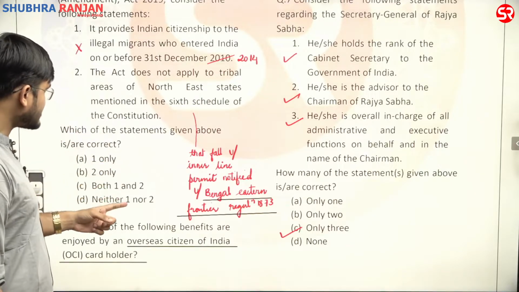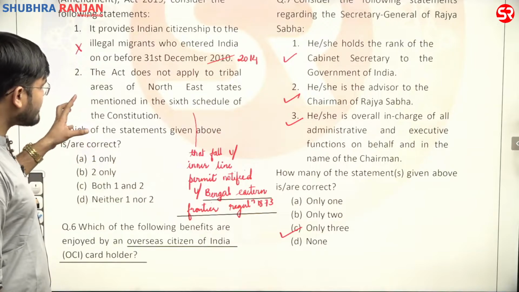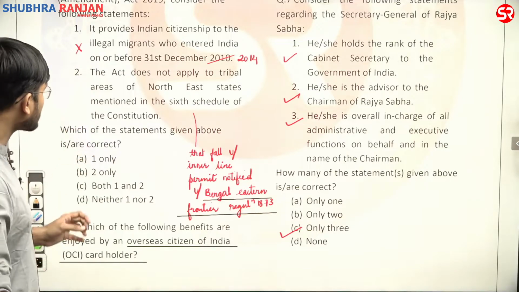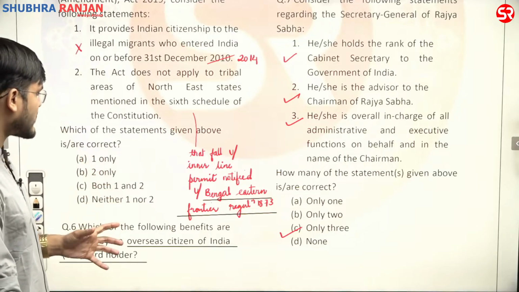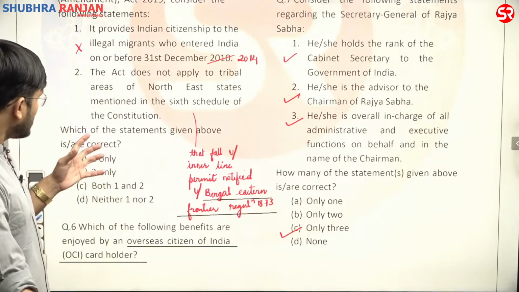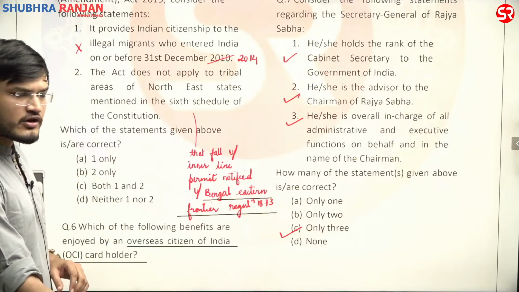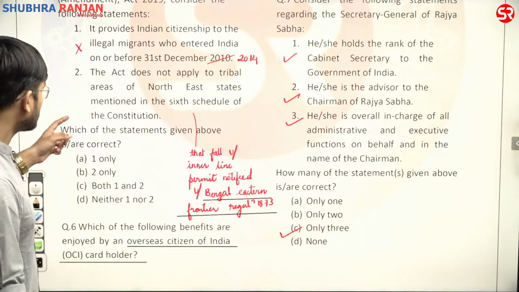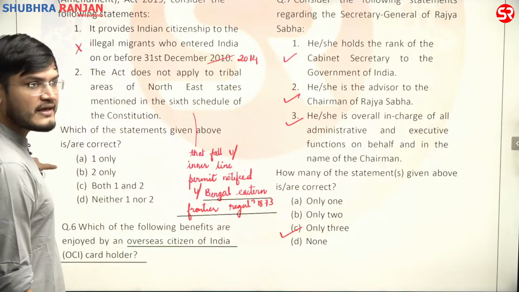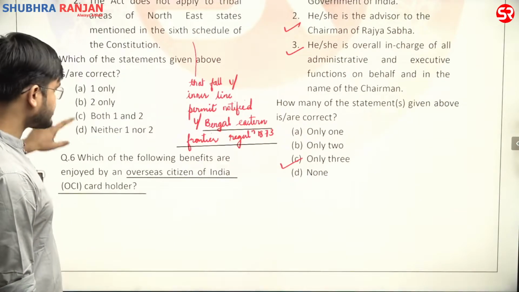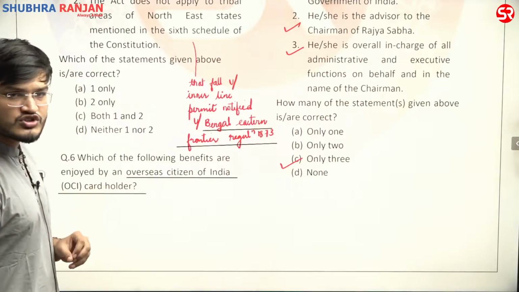Second statement is correct. The act does not apply to the tribal areas of the northeastern states because they fall under the inner line permit or are notified under the Bengal Eastern Frontier Regulation Act of 1873. So second statement is correct. First statement is wrong. Correct answer would be B. B is the right answer. Now with respect to question number 6.